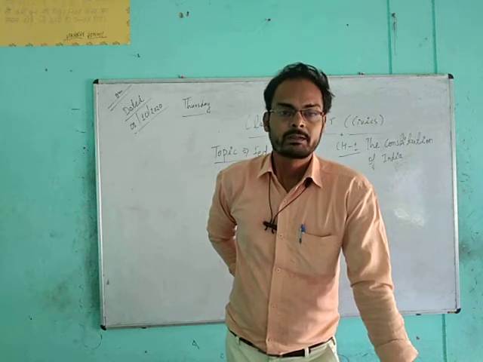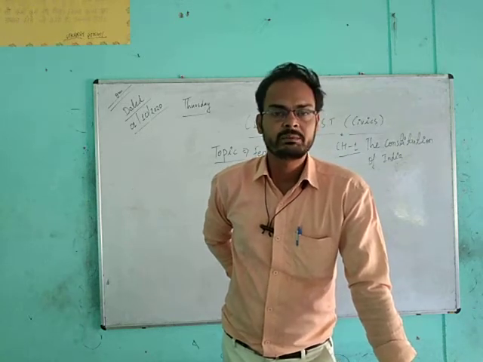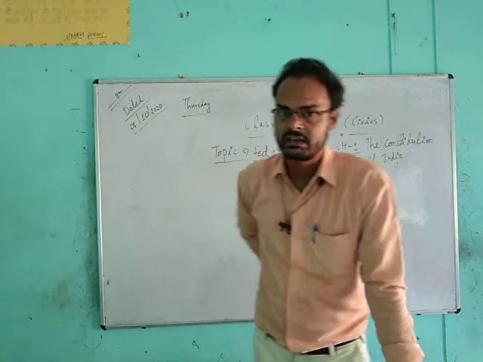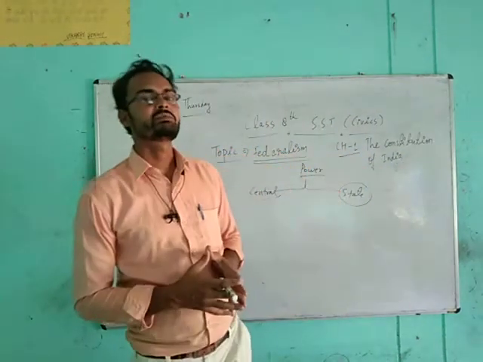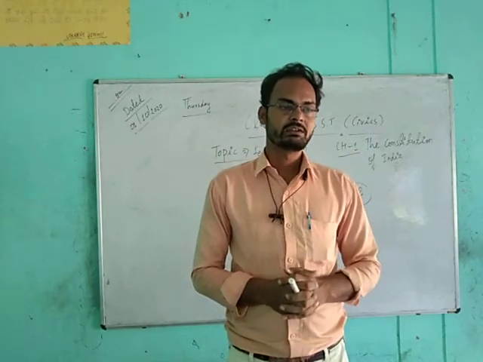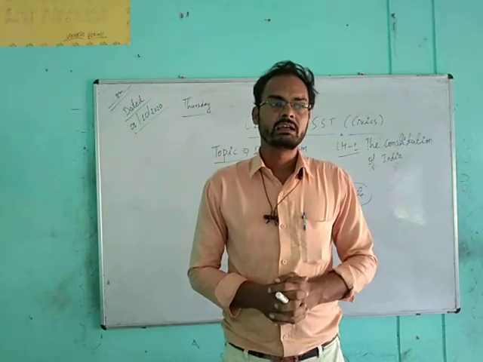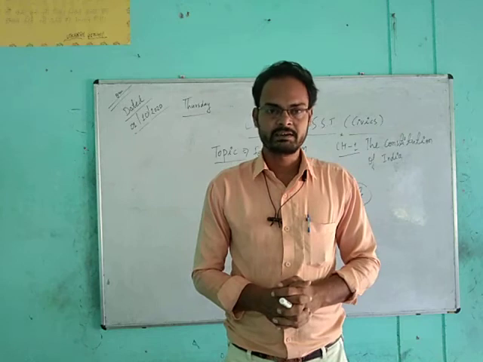So students, these provinces are independent to rule, but they are under the assistance or judiciary system of the central government. The central government is the head of the state governments, we can say.